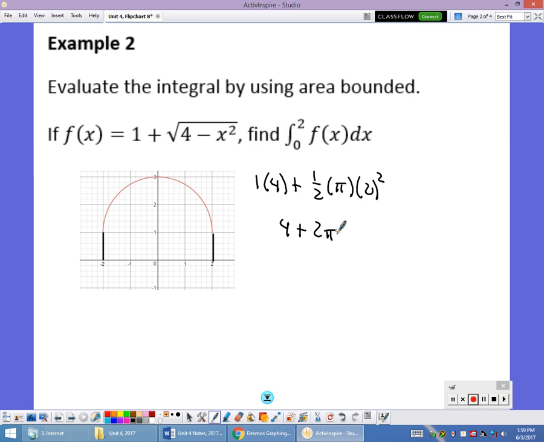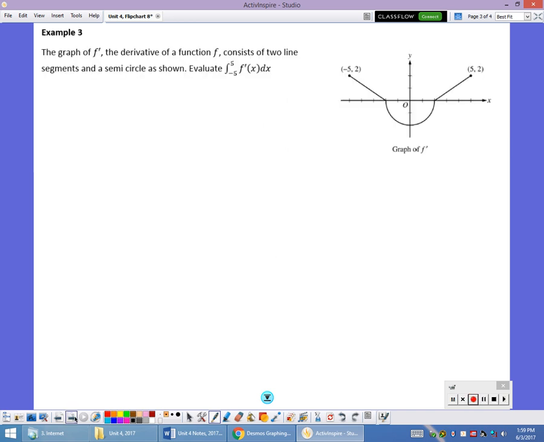And then sometimes what you're going to see is that we'll give you drawings, and sometimes the drawings are a little bit complex. This is my derivative graph, f prime of x, and I want to take the integral from -5 to 5, which is to find the area that's bound right here. So it's bound here with this triangle, this semicircle, and then this triangle, which are the same. The triangles on the outside are the same. The one little trick on this one is that this semicircle is below the x-axis, so it's got to be considered negative, or you got to subtract it away.